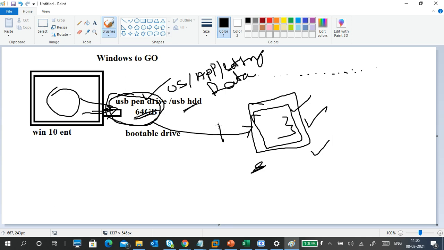This USB becomes the hard disk for this PC. What is a hard disk? A hard disk contains your operating system, files, application settings, everything, right? The same is contained in this USB.